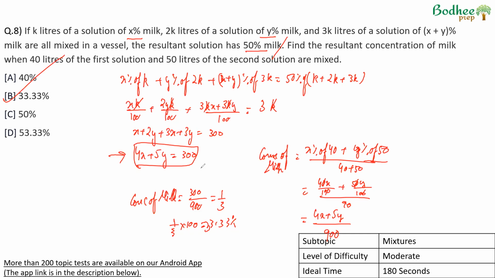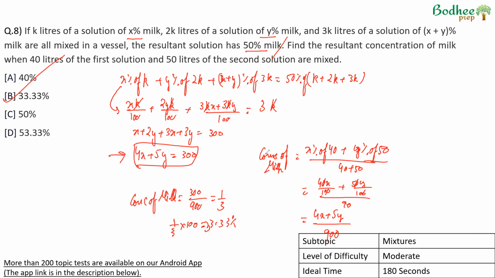Therefore, I'm saying a moderate question. Otherwise, not too much of calculation involved per se. There could be some mistake which could happen while managing this percentage and the equation. Therefore, a moderate level of question should be able to solve this within about 3 odd minutes.